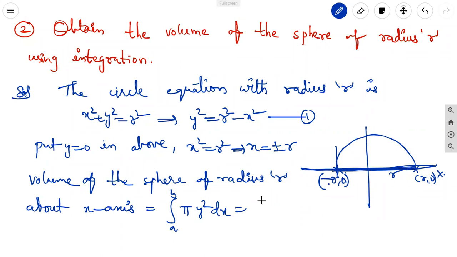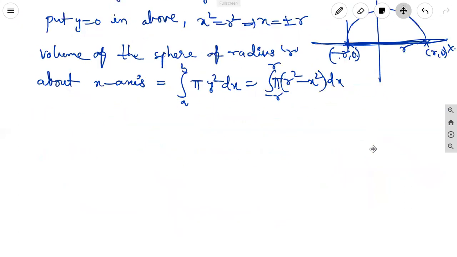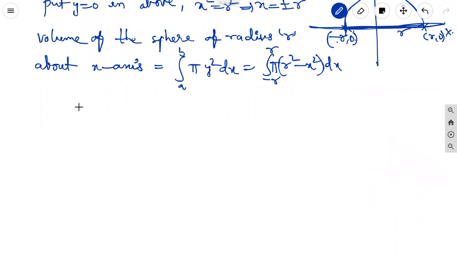Here the limits are integral minus r to r, r square minus x square is the y square, pi is there, into dx. Now we can integrate with the limits.